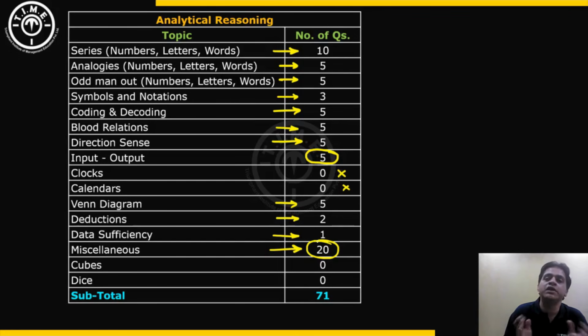Then there were many questions in which a word or a number is given. Then you have to perform the steps that were given. So for example, there is some word given and then the steps that were given were all the vowels are replaced with the previous letter, all the consonants are replaced with the next letter, and so on.